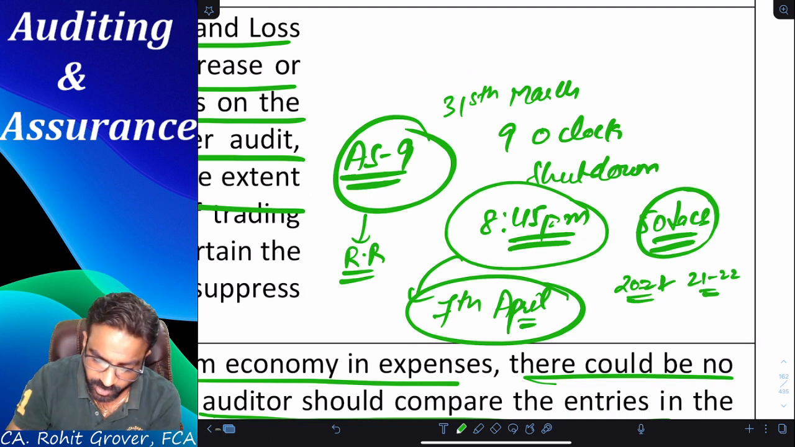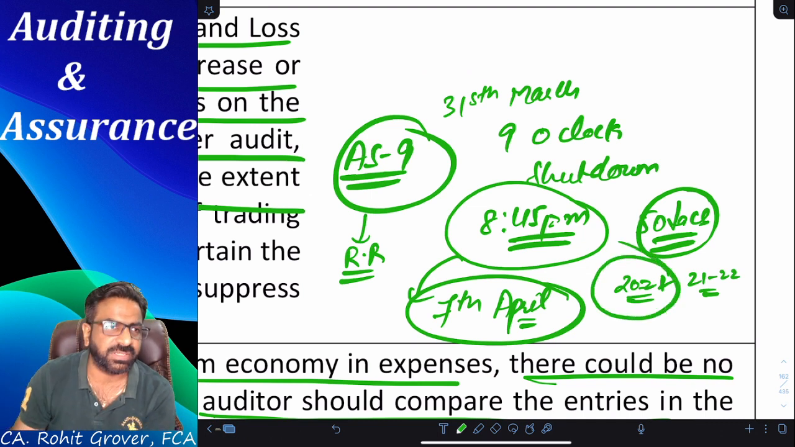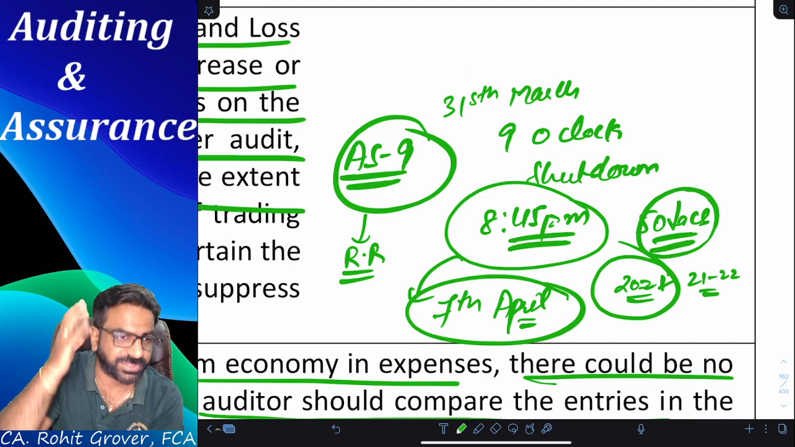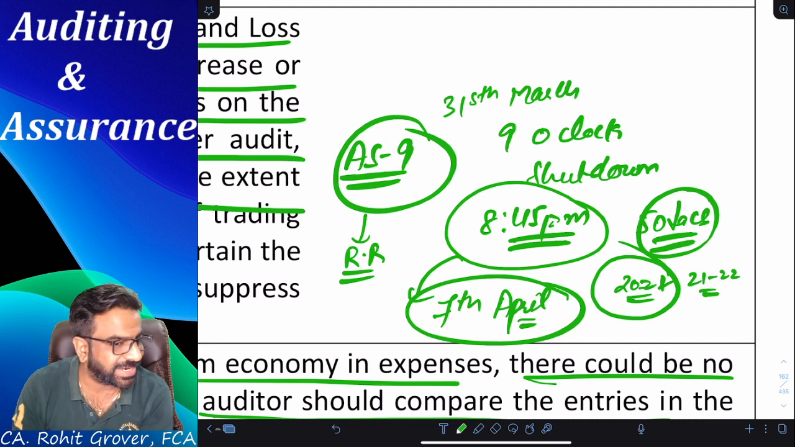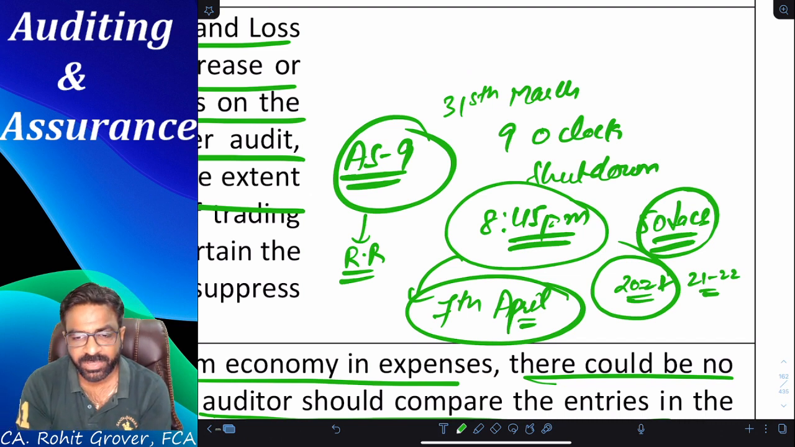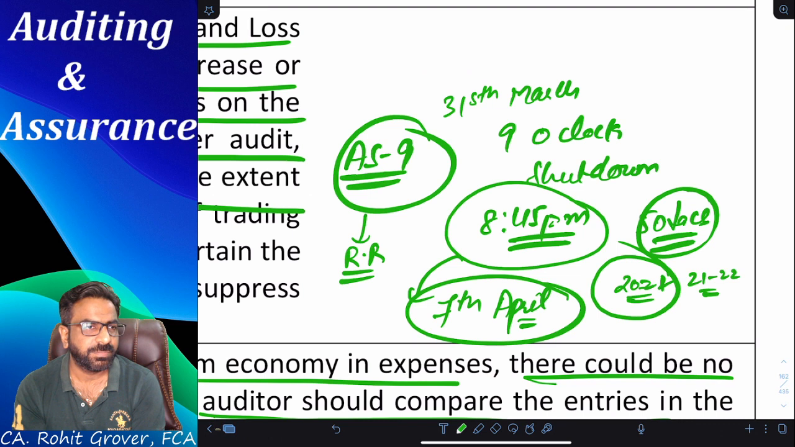So due to that, it will not be the sale of the 21-22 financial year. It will be the sale of the 2021 financial year. This is called analytical procedure. Did you all understand or not? How many of you understood this example? Please write in the comment box, those who understood. Please write yes. Did you understand the point?